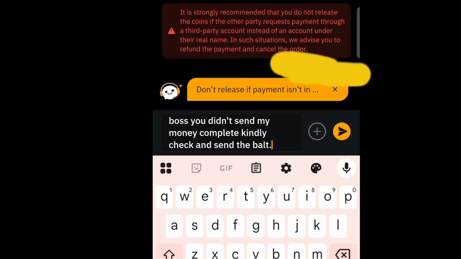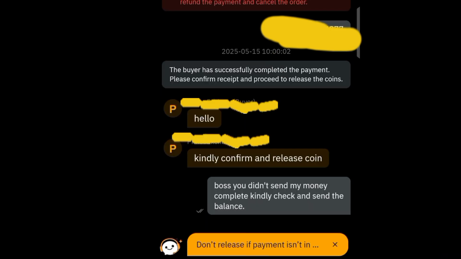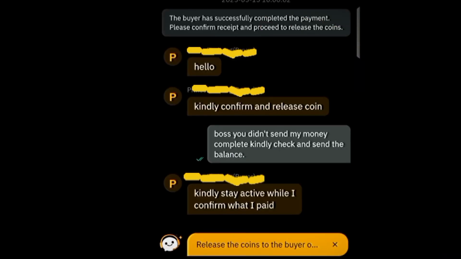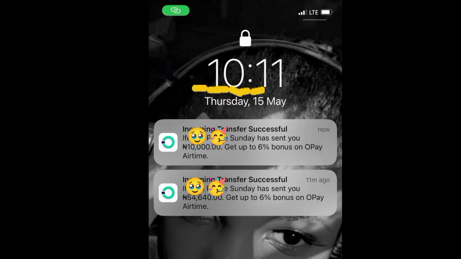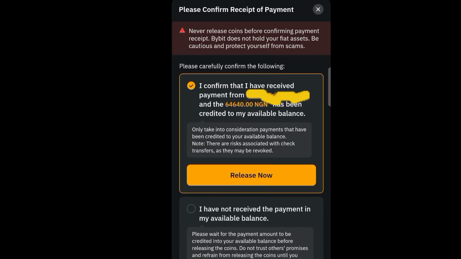And they will then say, please hold on, so that they can check to see how much they sent to me. And once they confirm, they will send the balance. And that's exactly what this same guy did. And that's how I was able to get the balance of 10,000 naira transferred to me immediately. So what I don't understand is, is this deliberate or is it a mistake? Since it has been reoccurring, I doubt this is a mistake.